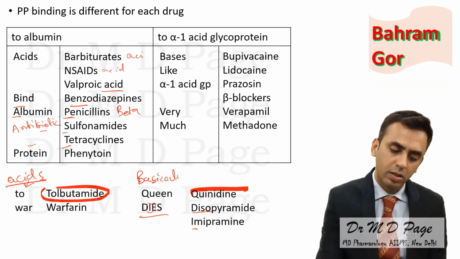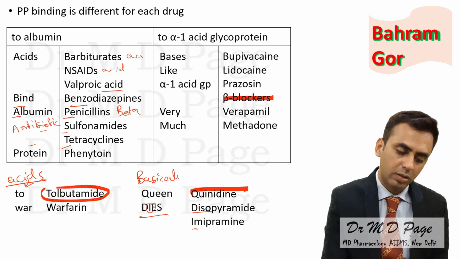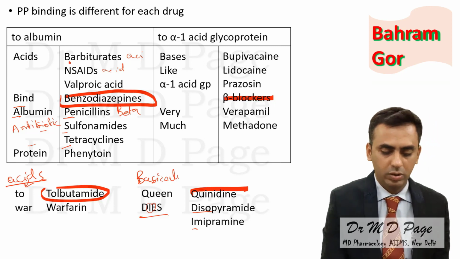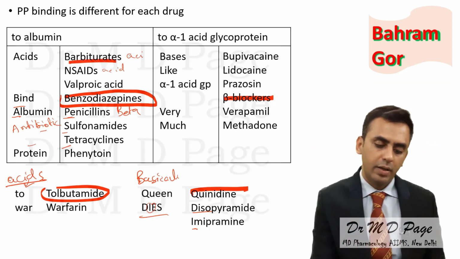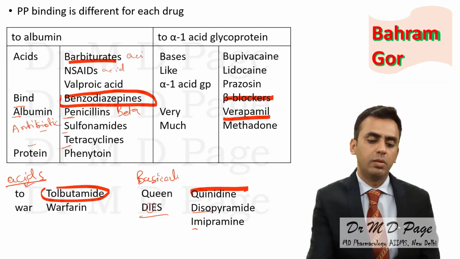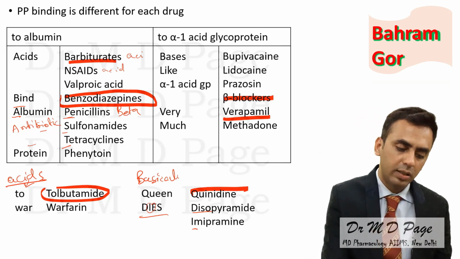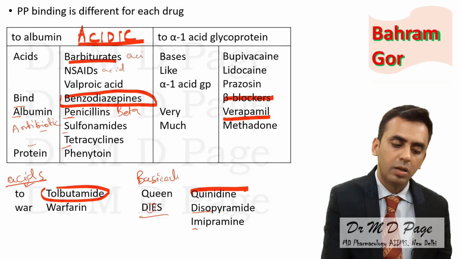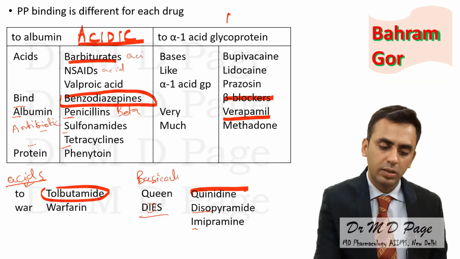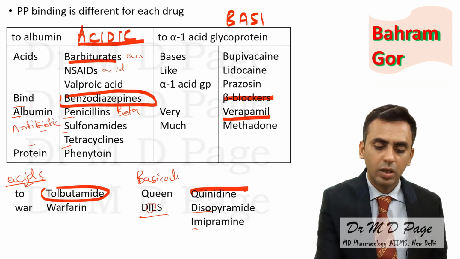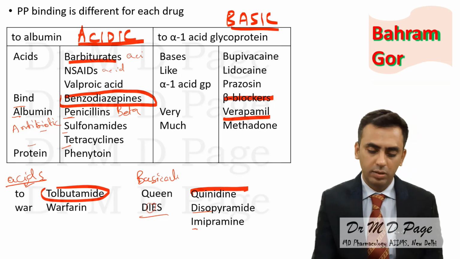Among these, tolbutamide has been asked, beta blockers have been asked, benzodiazepines have been asked, barbiturates have been asked, and verapamil also. You can remember the whole of this. You can also remember that these are the acidic drugs and these are the basic drugs, if you don't have any mnemonic for acidic and basic drugs.